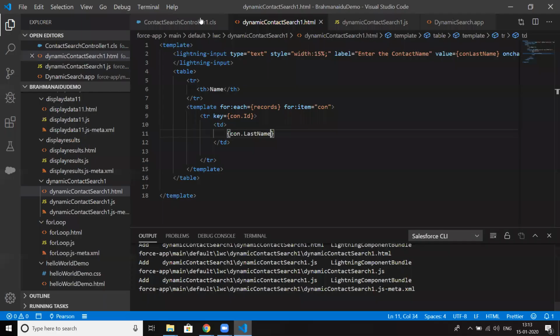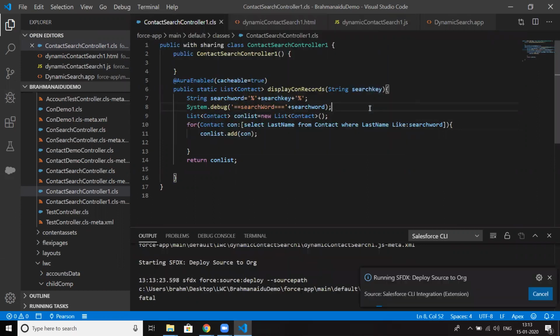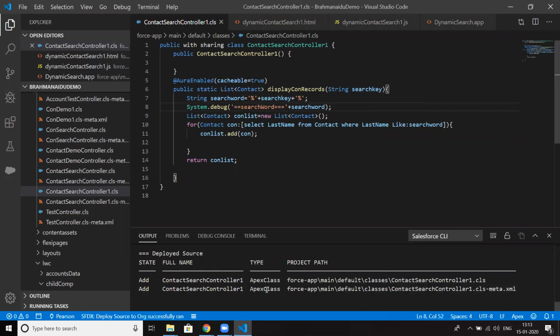So let me check the Apex class. Sorry, where last name like searchKeyword, that's right. Okay, let me push the code to the source org. Okay, so let me refresh the application. Right, so we're getting the data, right? So based on the user input, that's it. Okay, so I'm running the session. Thank you.